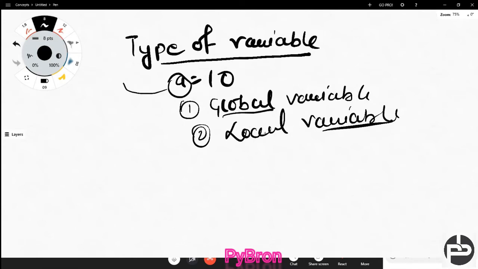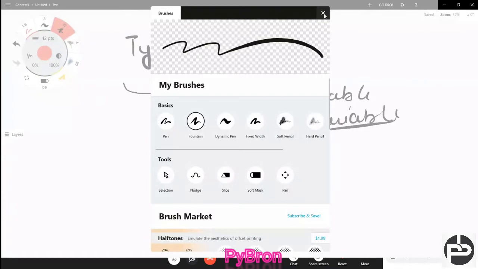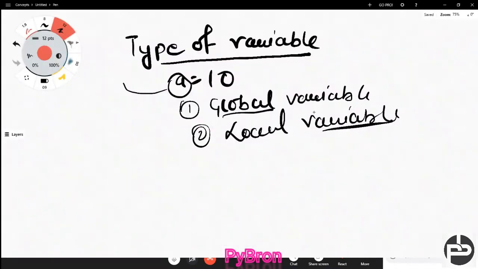And those variables which are defined inside any function, whose life is alive inside that function only, and which you cannot call outside the function, are known as local variables. Got it? Global variables are those which can be called from anywhere. Local variables are those defined inside a function, whose scope is only inside that function. Outside there is no scope for them.